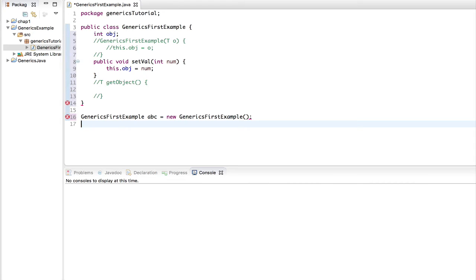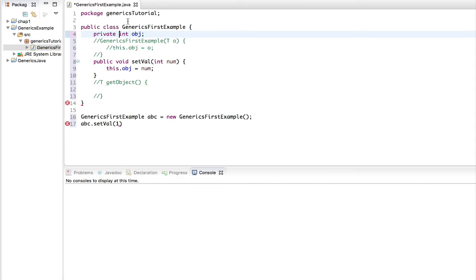So how would we do this using the set value method, which is, we're writing a setter method and we want to pass in a number. It's very simple. We call the set val method and we pass in 1. What it does is that it actually protects the instance variable obj.